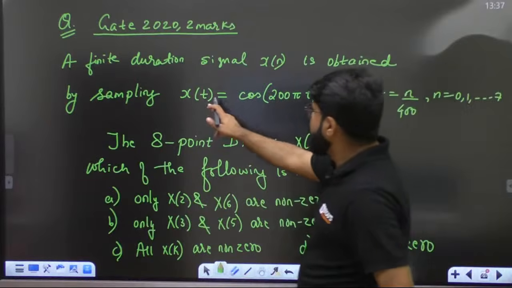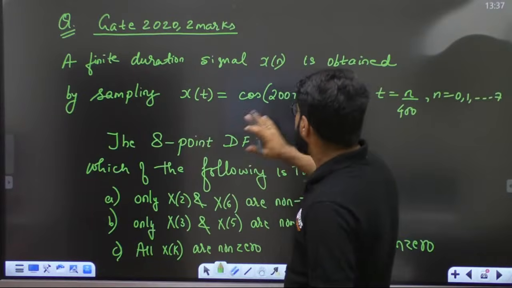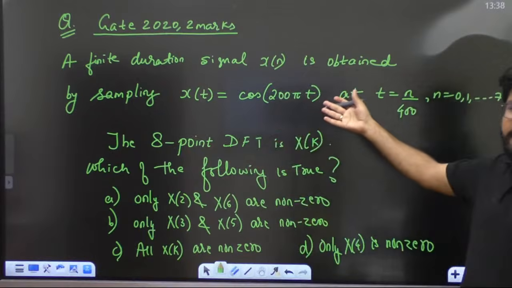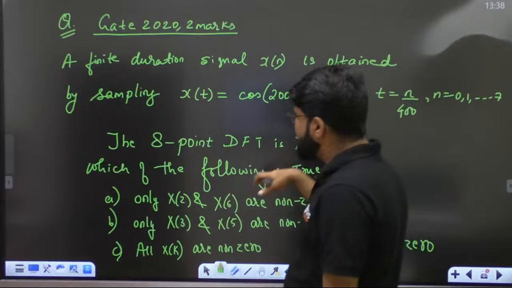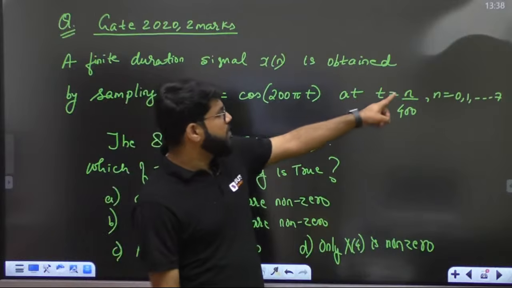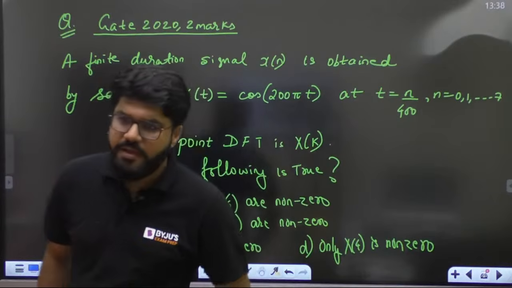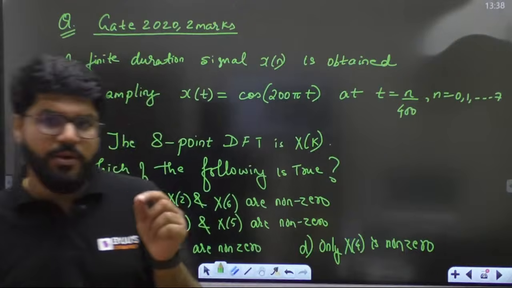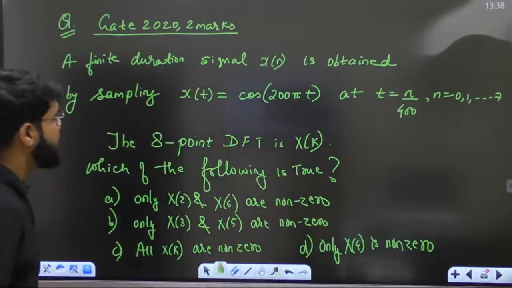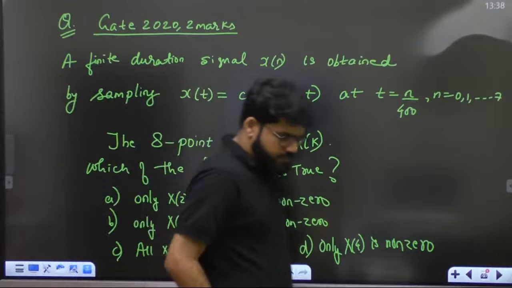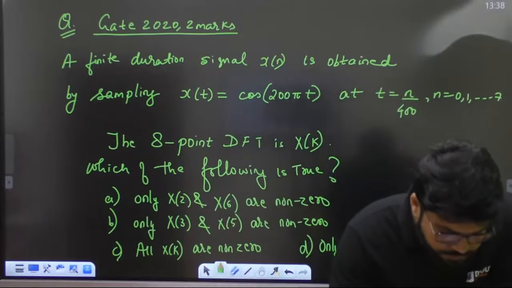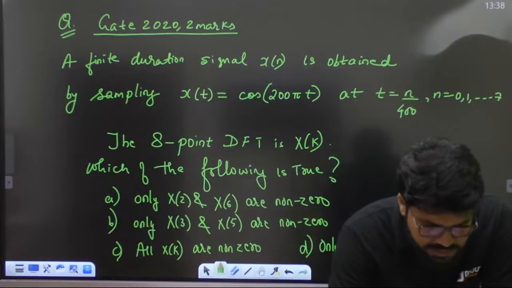Idea is if you try to write down the discrete version of this, okay, it's sampled, the continuous time signal has been sampled to obtain x[n]. So first write down x[n]. The sampling time period is also given to you, 1 by 400. So Ts, when you write down the Ts, that Ts factor is directly given to you. Okay. Now tell me. Now just come up with the answer in front of me.